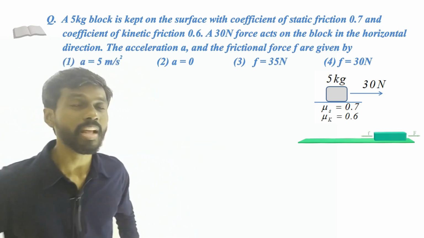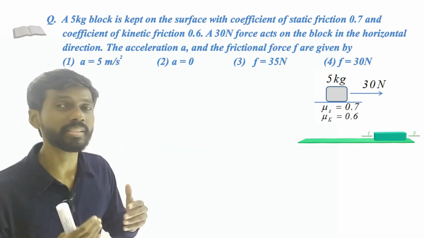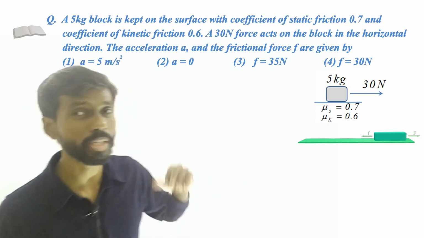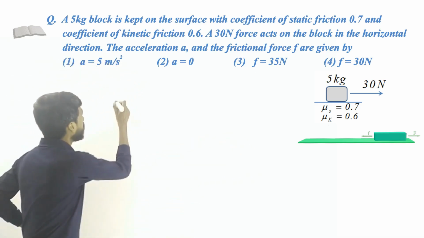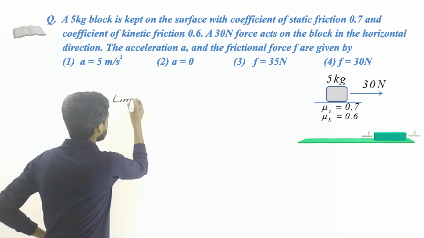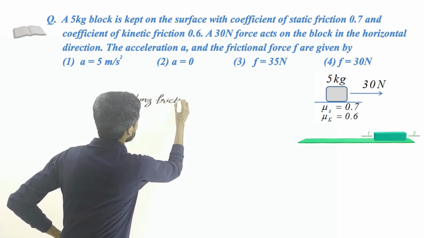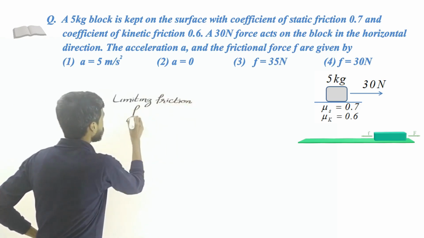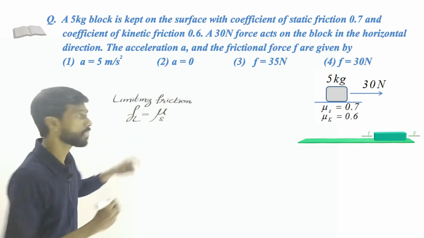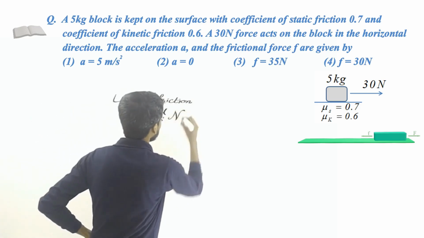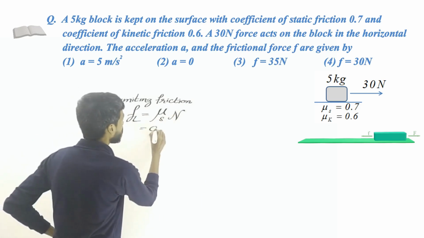What is limiting friction? That is the maximum amount of friction, right? If this force exceeds the limiting friction, only then will the object move. Let us calculate the limiting friction first. What is the formula for the limiting friction? The limiting friction, denoted by F L, has the formula mu s multiplied by the normal reaction, where mu s is the coefficient of static friction. Mu s is given in the question, so that is 0.7.